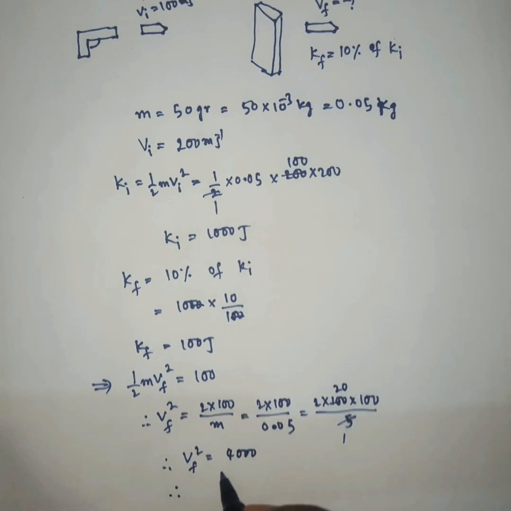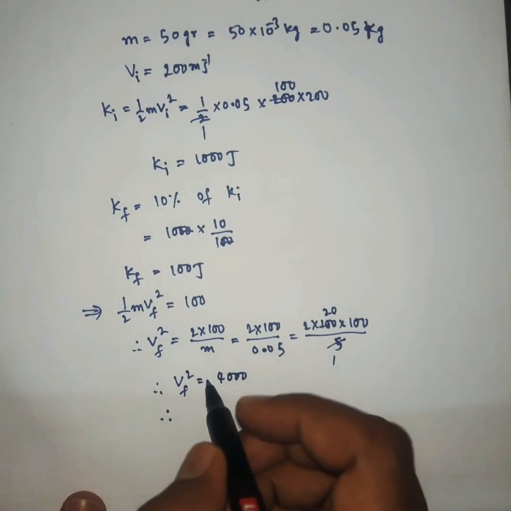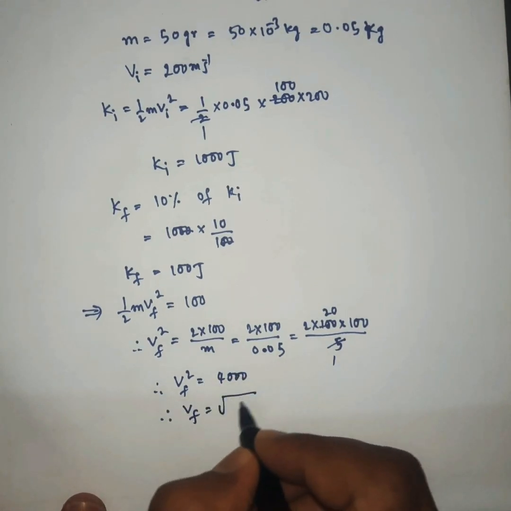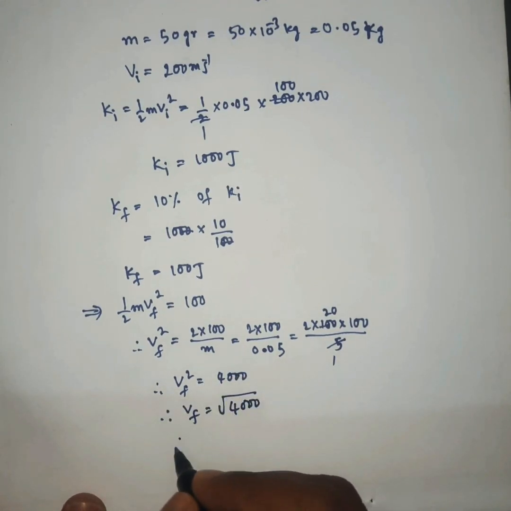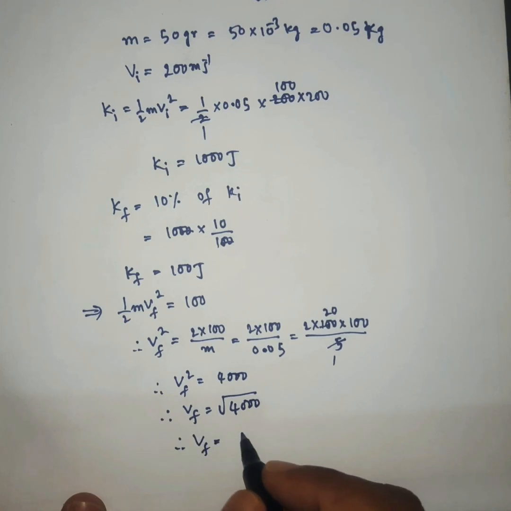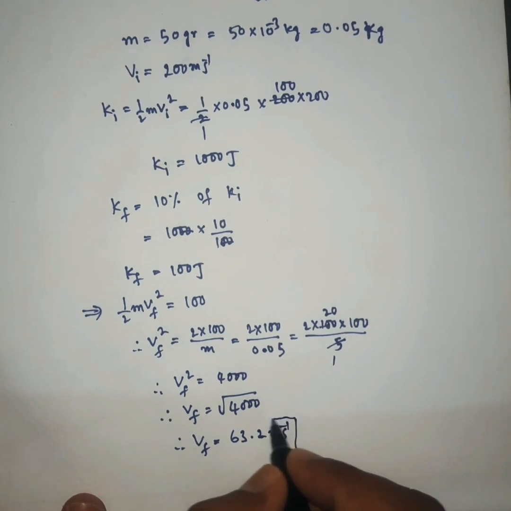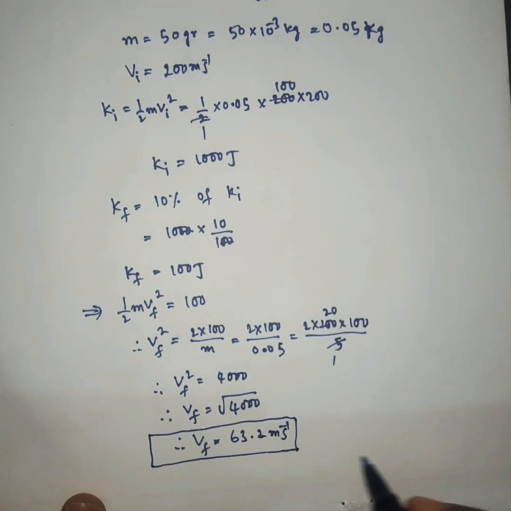Therefore Vf is equal to the square root of 4000. Simply, Vf is 63.2 meters per second. So the final velocity of the bullet is 63.2 meters per second.